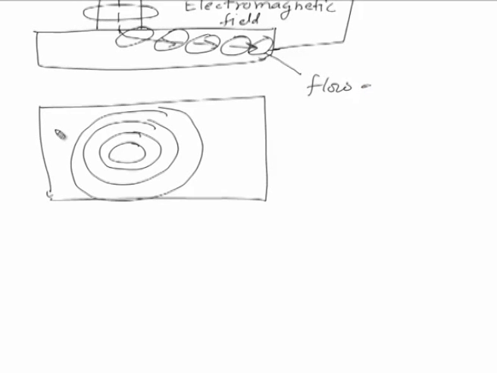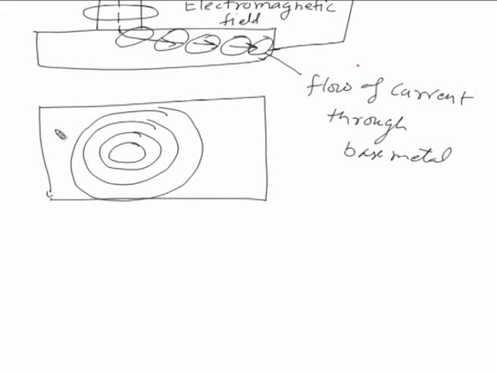This is the normal situation, but now the current will be flowing, say this is the ground connection, through this way. When it is flowing through the base metal, again a field is established all around this zone. This field is because of the flow of current through the base metal, and it will have its own electromagnetic field.